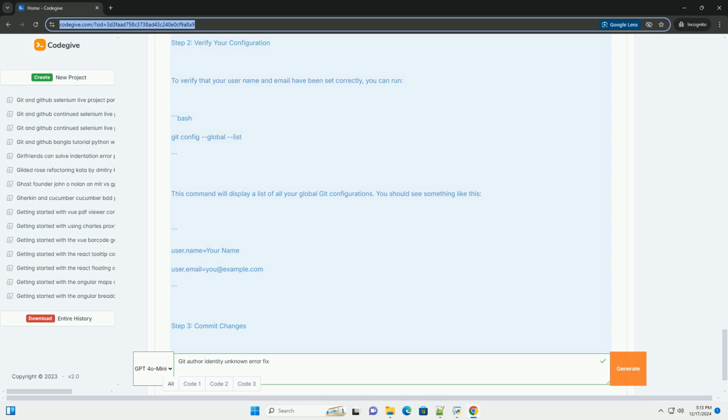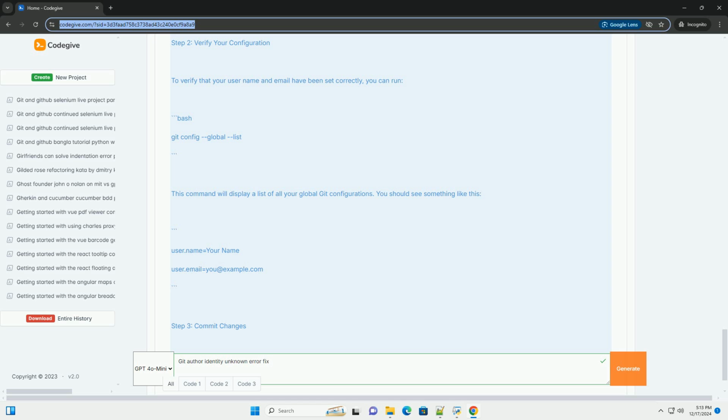Step 4. Verify your configuration. You can verify the configuration by running the following command. Bash: git config --list. This will display all your Git configurations, including username and email. Example: let's say your name is John Doe and your email is john.doe@example.com. You would run: bash git config --global user.name "John Doe". git config --global user.email "john.doe@example.com".